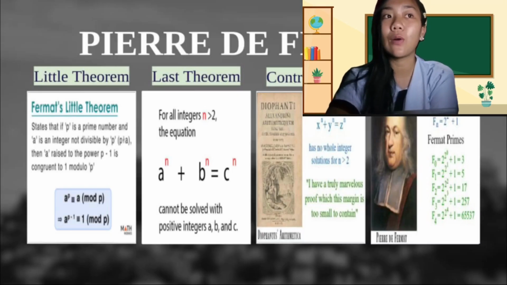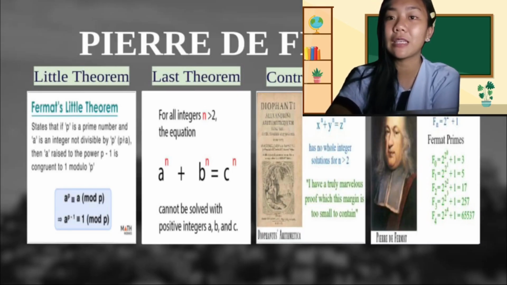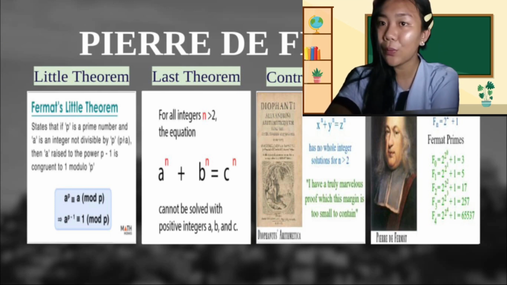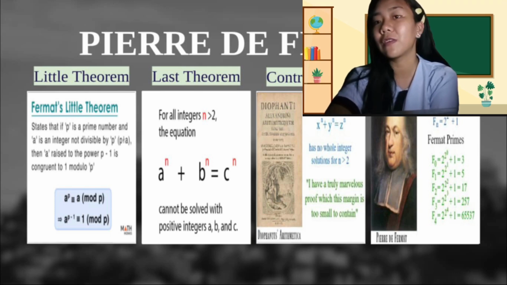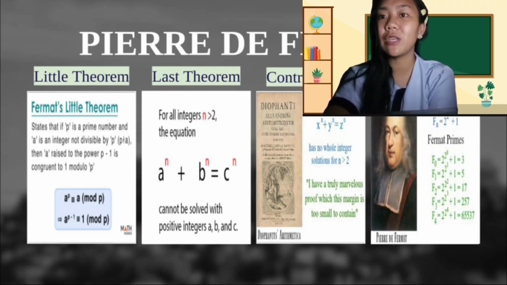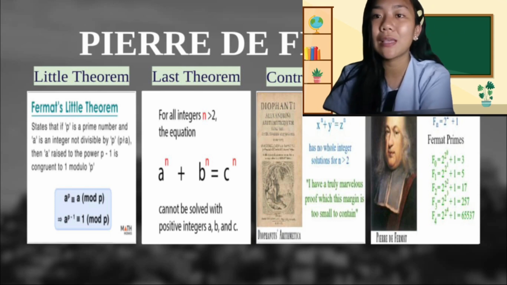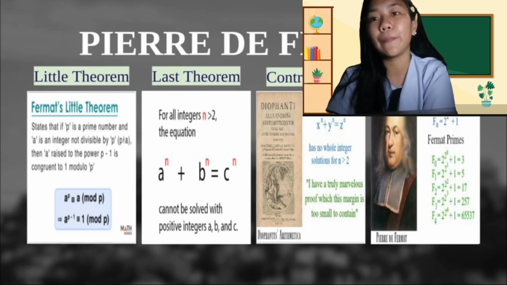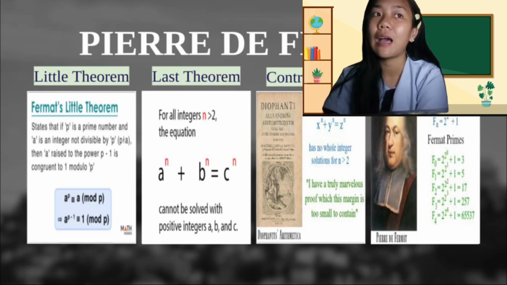Pierre de Fermat was a well-known mathematician in the 17th century in France during the medieval period. Our topic for today, as instructed from the very beginning, is about the medieval period during the time of these mathematicians. Lastly, we have Pierre de Fermat, the mathematician of the 17th century in France. These are some informations about Pierre de Fermat.